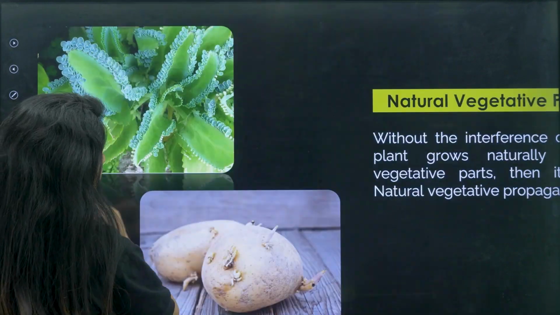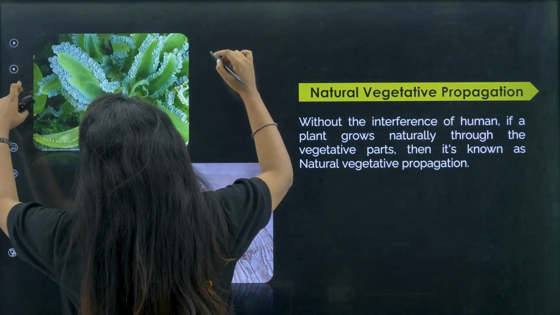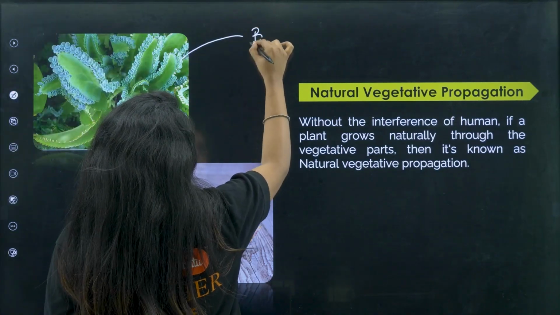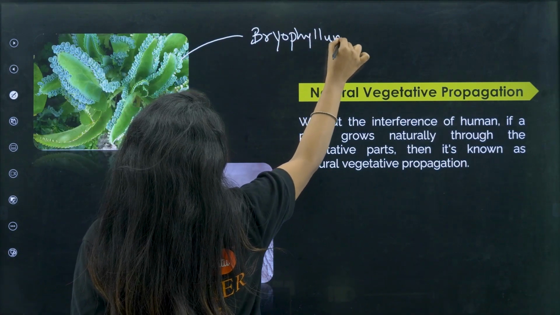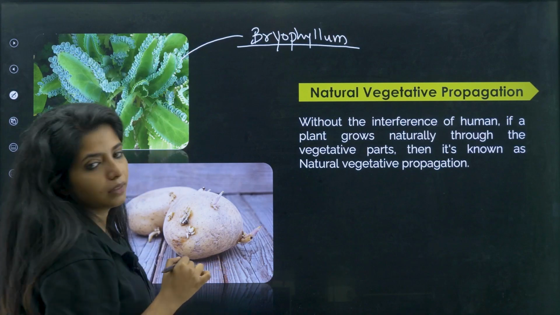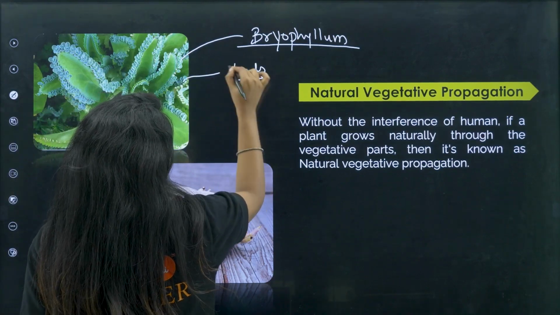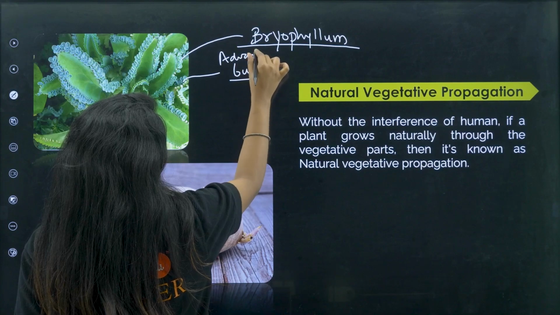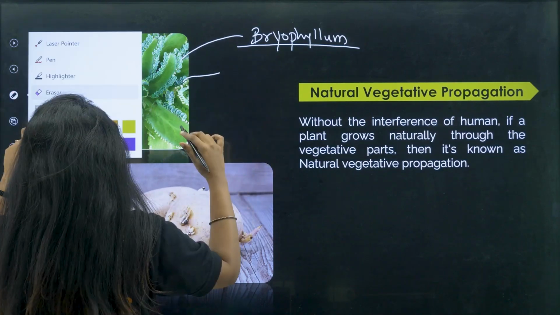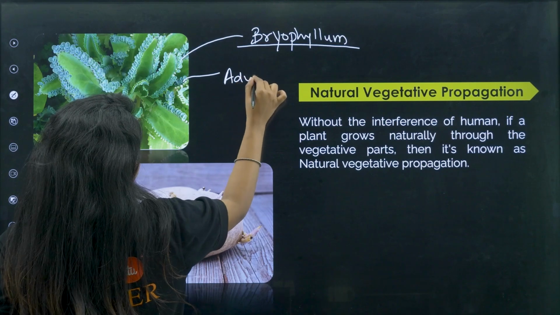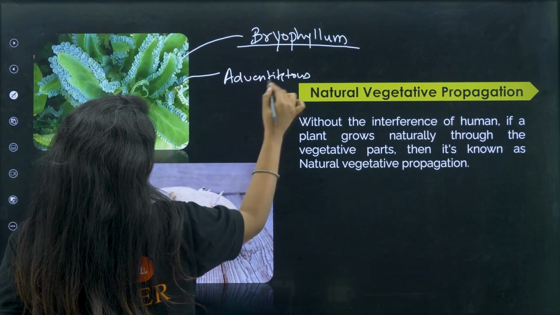And what do you call this particular plant? You call this particular plant bryophyllum. Okay, and at the tips you have small buds. These are adventitious buds. Adventitious. Okay, I have to properly write it. Adventitious buds.